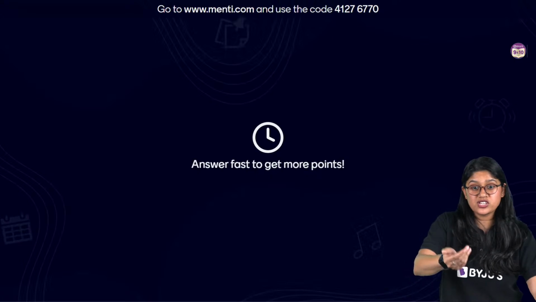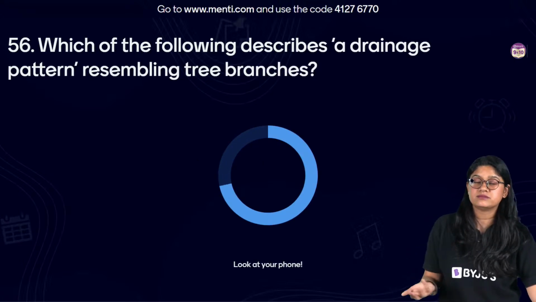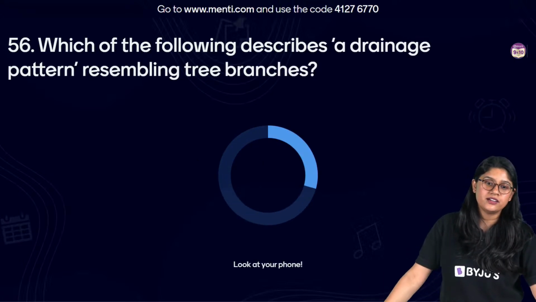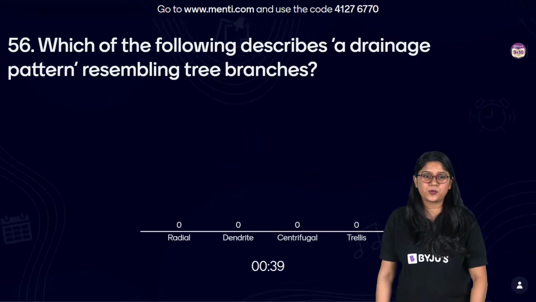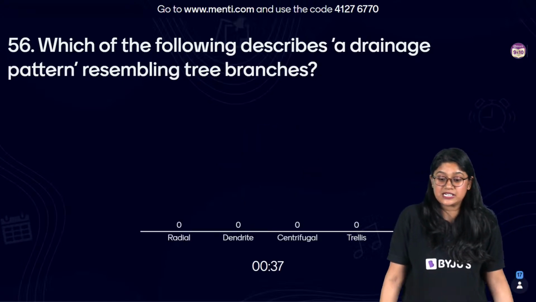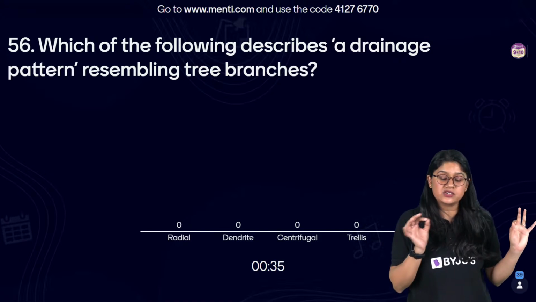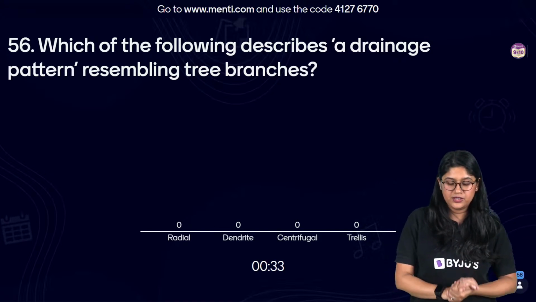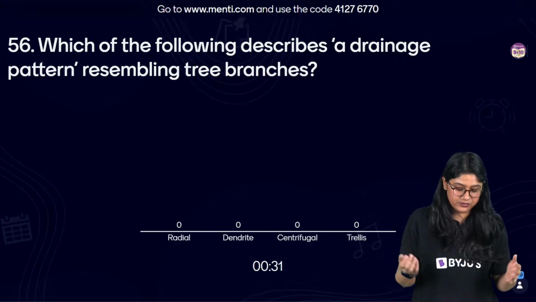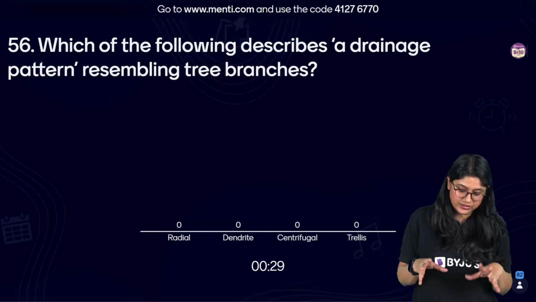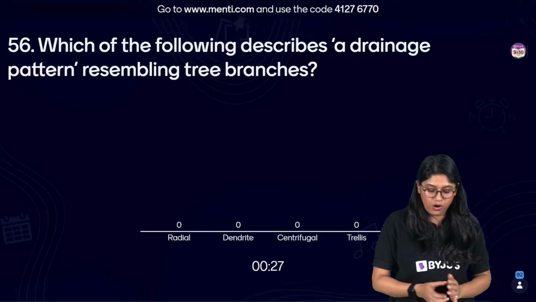I can see many of you just focusing on the footballers. Arey, we have this important chapter, right? Let's focus over here. Which of the following describes a drainage pattern resembling tree branches? Easy peasy. So we have radial, dendritic, centrifugal or the